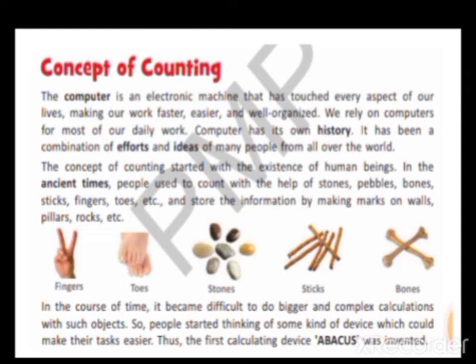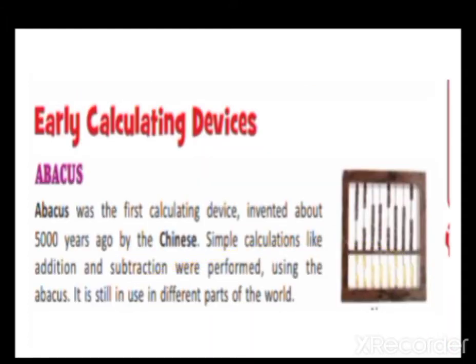To solve this problem, the first calculating device was invented, that was the abacus. The first calculating device was invented, and its purpose was to do the calculation. Here it is, an abacus. That was the first calculating device, invented by the Chinese 5000 years ago, when people used toes, stones and sticks to do any kind of calculation. But with it we could just do simple calculations, that was addition and subtraction.